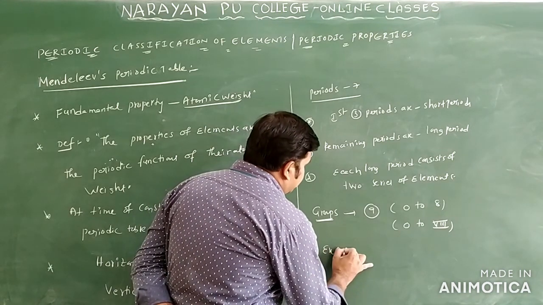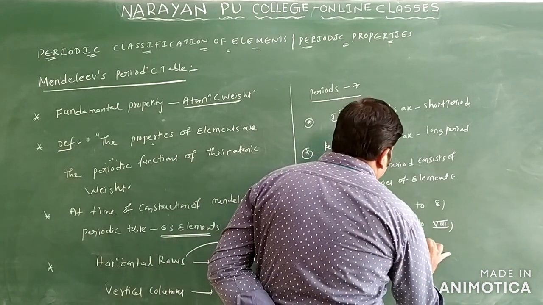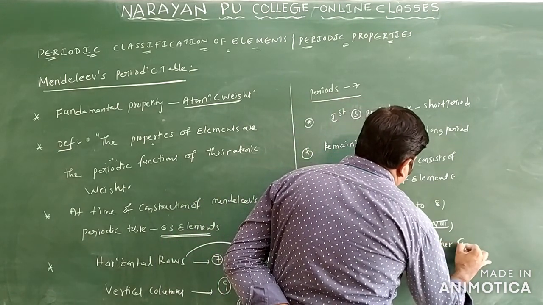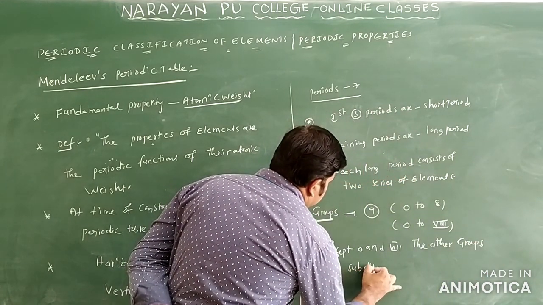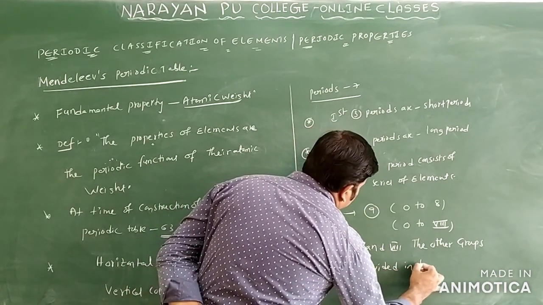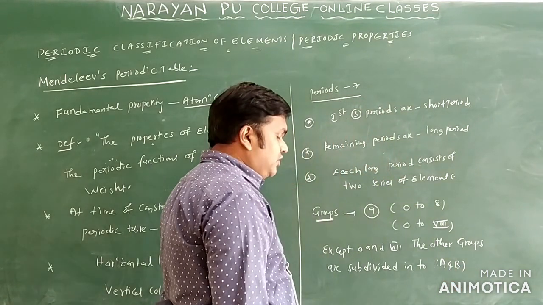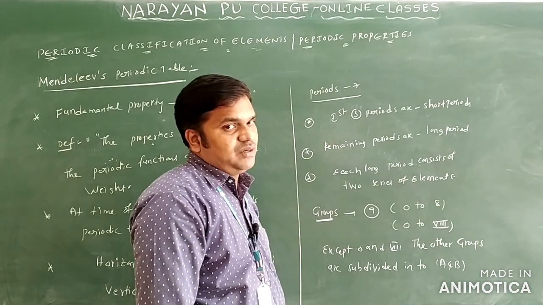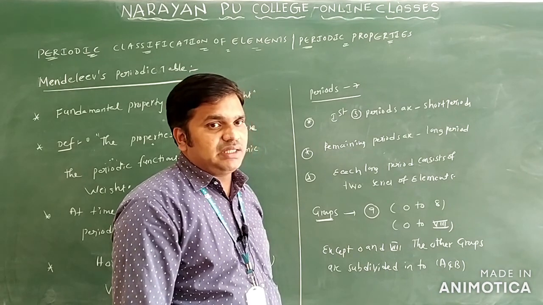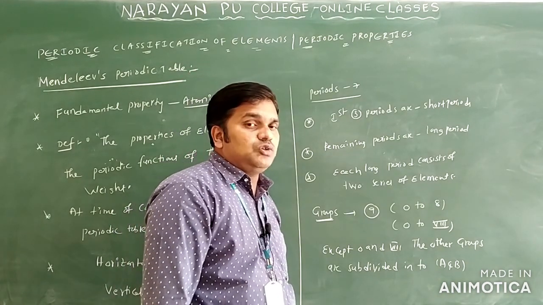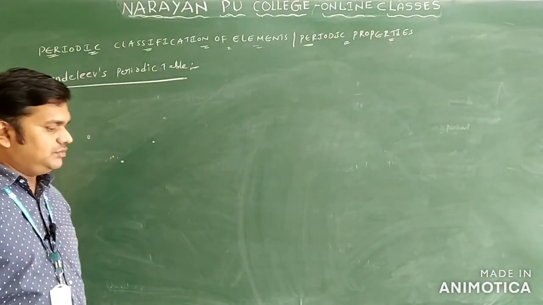Except 0 and 8th, the other groups are subdivided into A and B only. So you write first A, second A, third A, fourth A, fifth A, sixth A, seventh A. Like that you can write 1B, 2B, 3B, 4B, 5B, 6B, 7B. So this is regarding periods and groups in the Mendeleev periodic table.